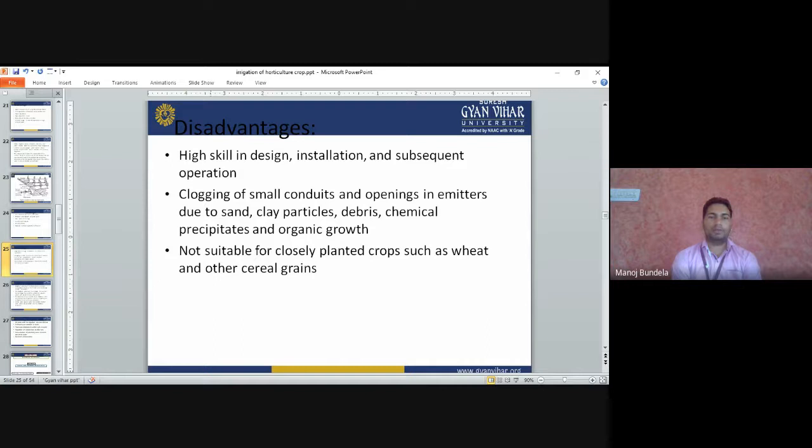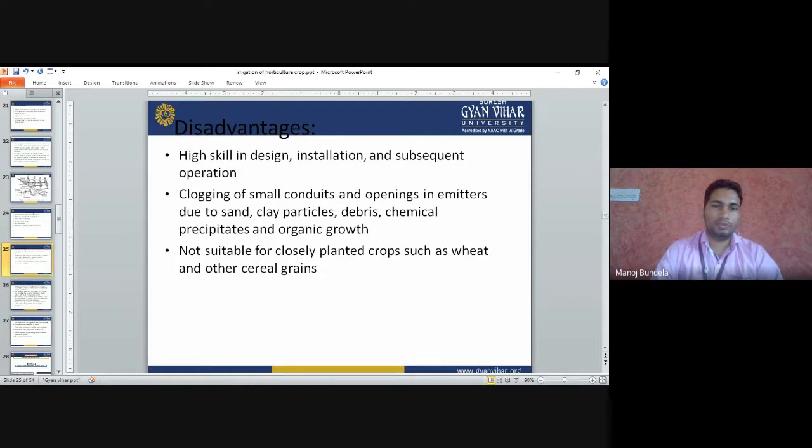Clogging of small conduits and openings in emitters due to sand. Sometimes the soil enters the emitters, and the water will not be available to the plant. The silt and sand will enter the emitter. Some clay particles, debris, and chemical precipitates. Sometimes we apply chemicals, and those chemicals will precipitate in the pipe itself, and the pipe will be blocked. Clogging of the pipe will occur.